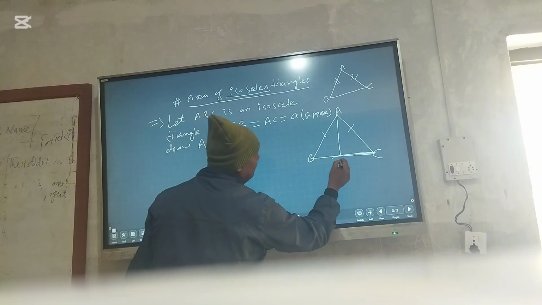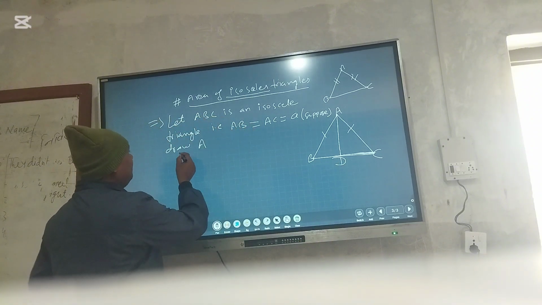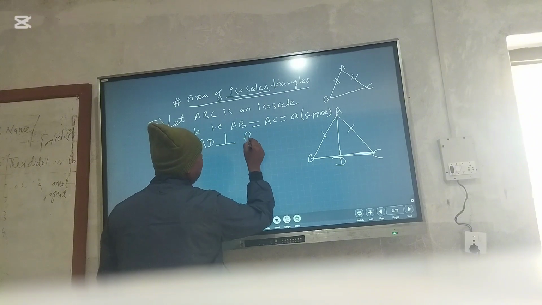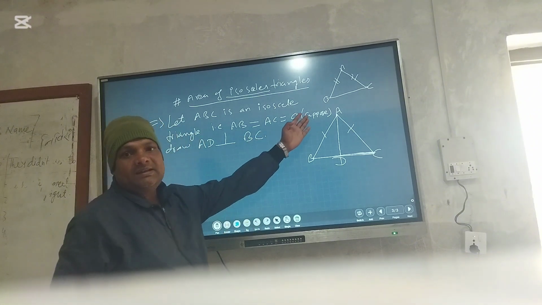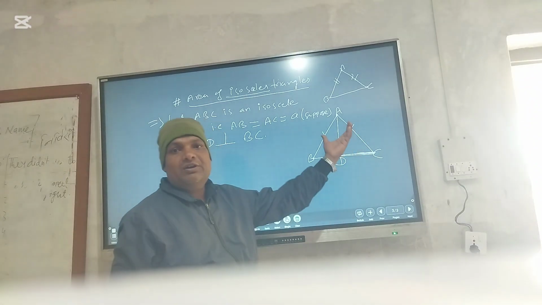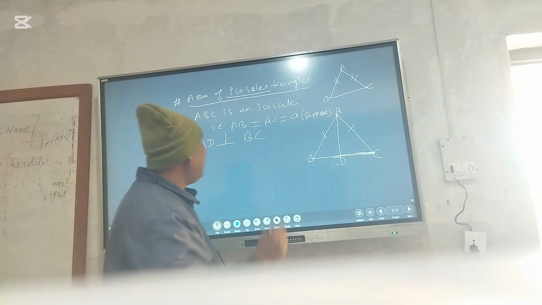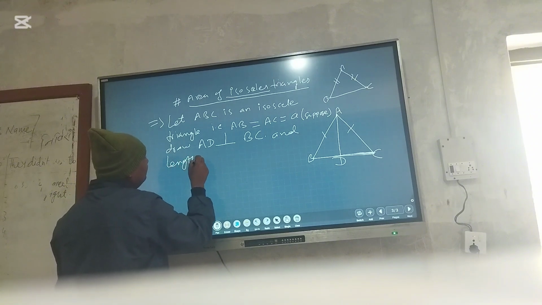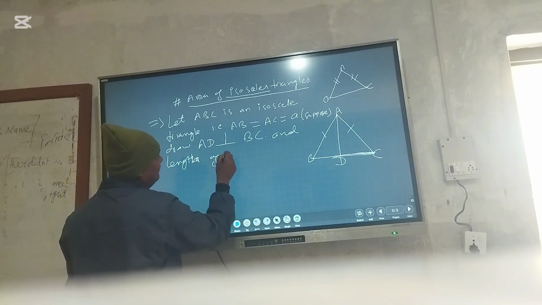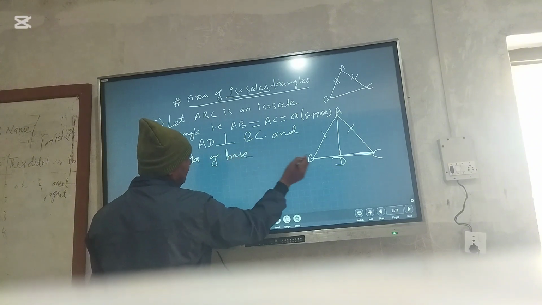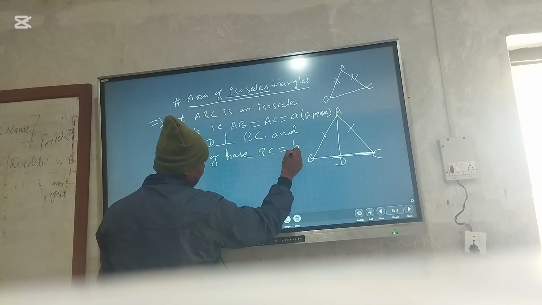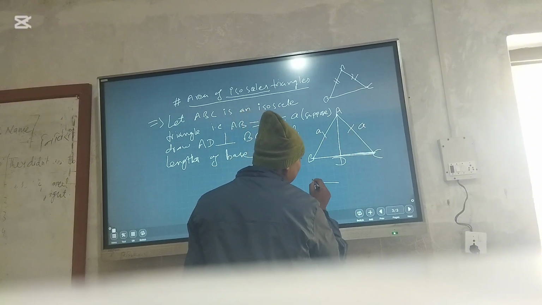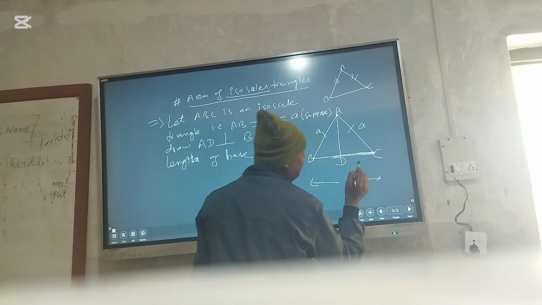The joining point is called D. AD is drawn perpendicular to base BC, and the length of this base BC is equal to B. That means these sides are A centimeter, and the base is B centimeter.